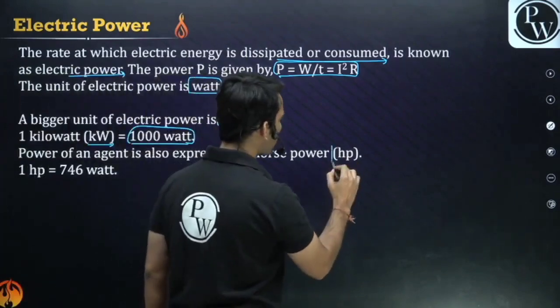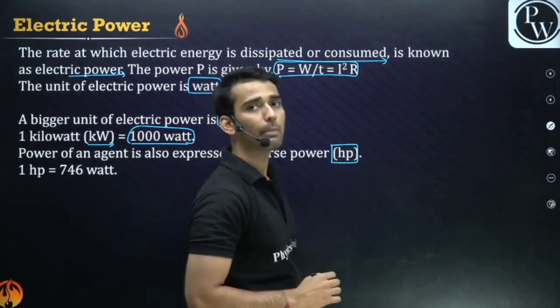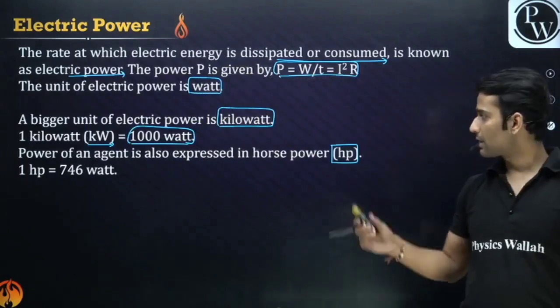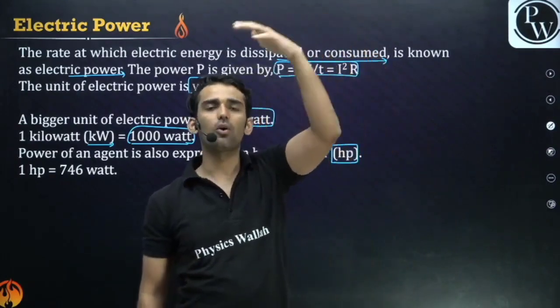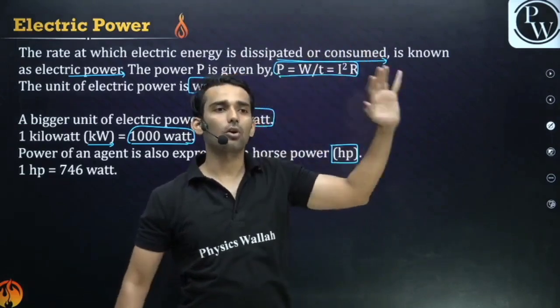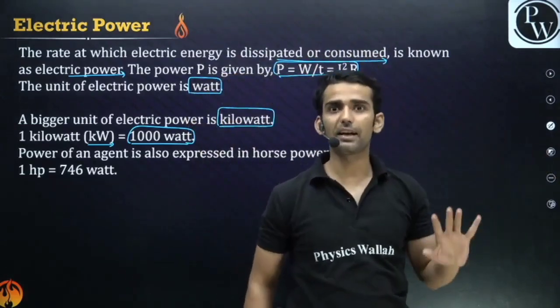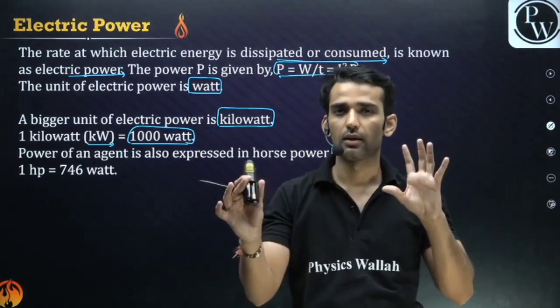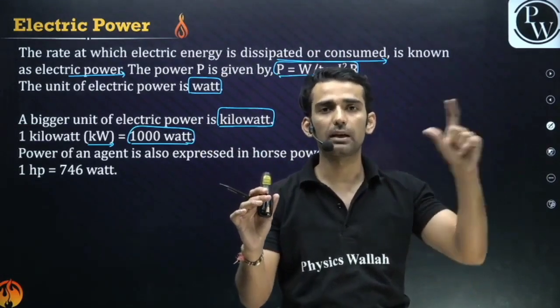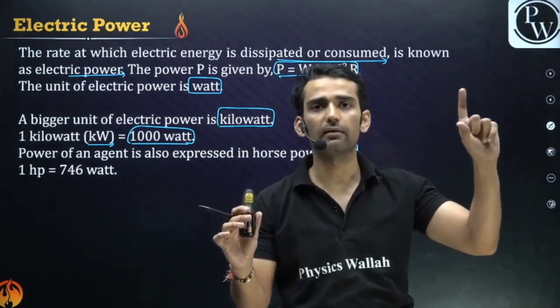Guys, another unit we have is known as horsepower. What is the history for this? In the era of steam engines and all, we used to measure the power of any body by comparing it with the power of horses. We used to compare power with horses, like of a steam engine, of any wheel, any invention.